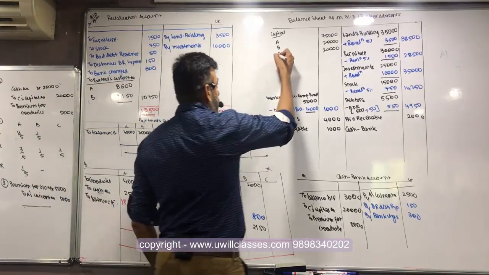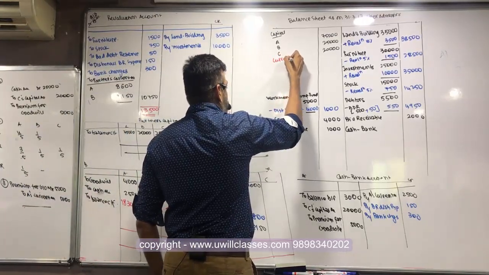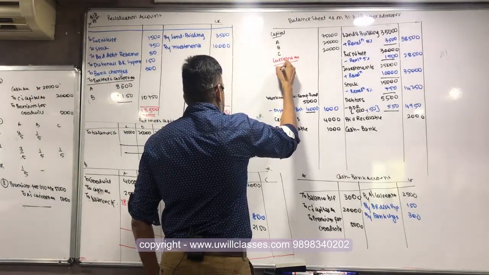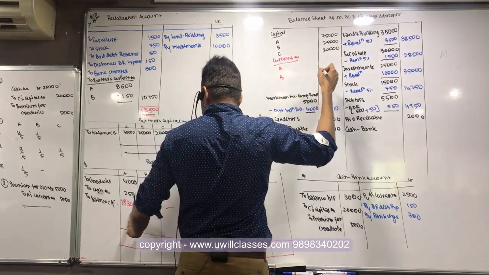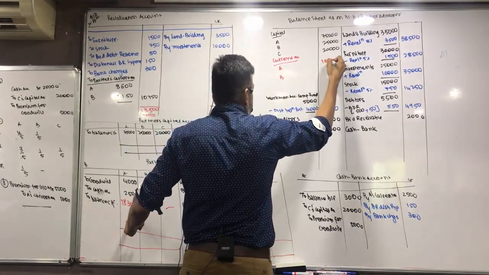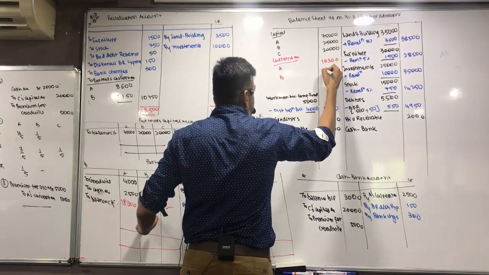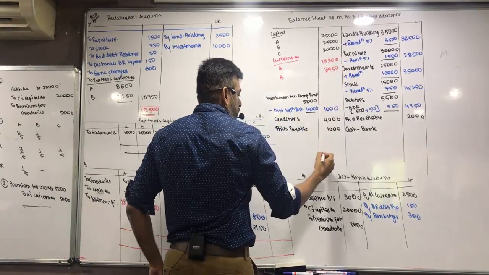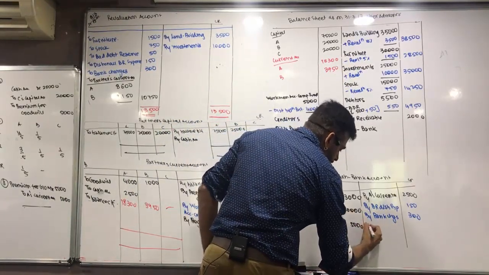Transfer it. Current account A and B. 18,300. 3950. Cash.